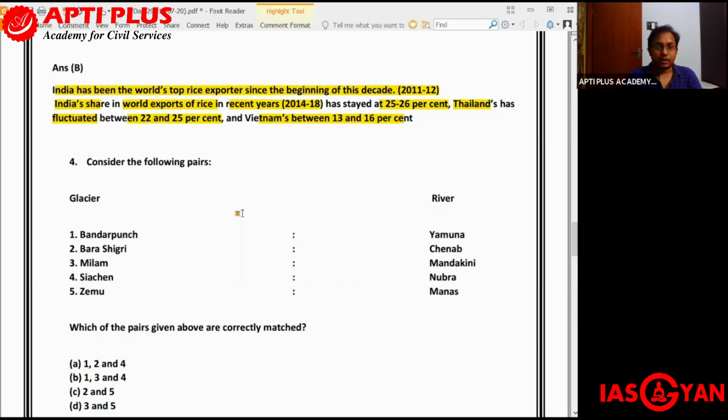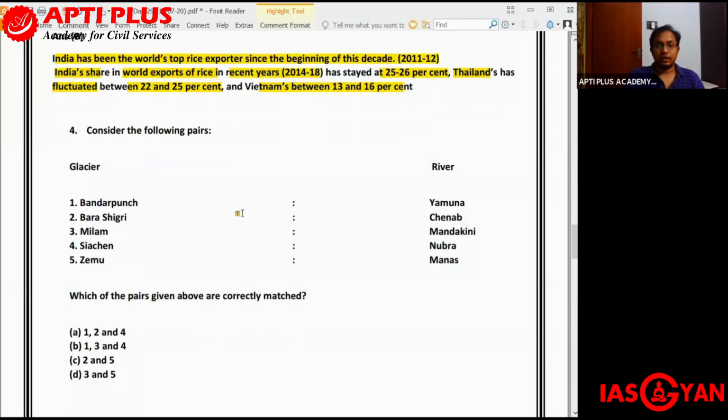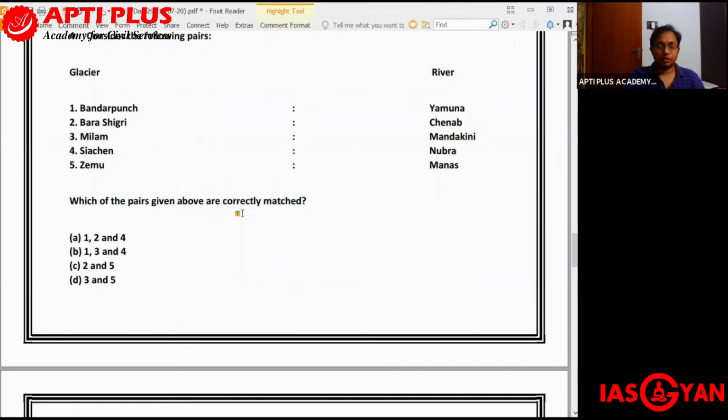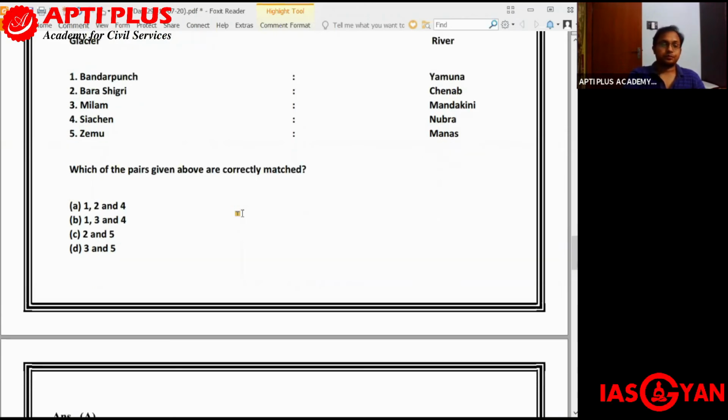So let us have a look at the rivers which arise from these glaciers. Again, it is a little difficult because it's not something which aspirants will usually try to memorize, because there are so many rivers and it's difficult to memorize all the starting glaciers from which these rivers originate. Let us have a look.